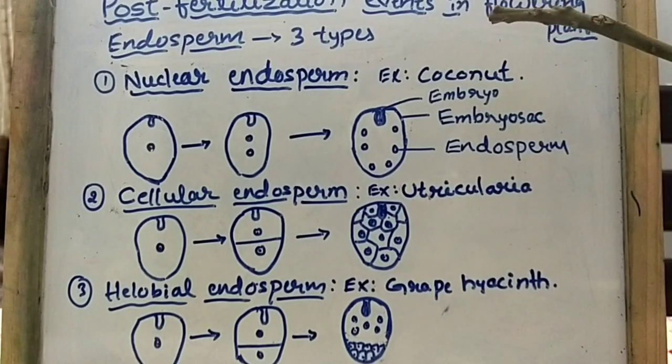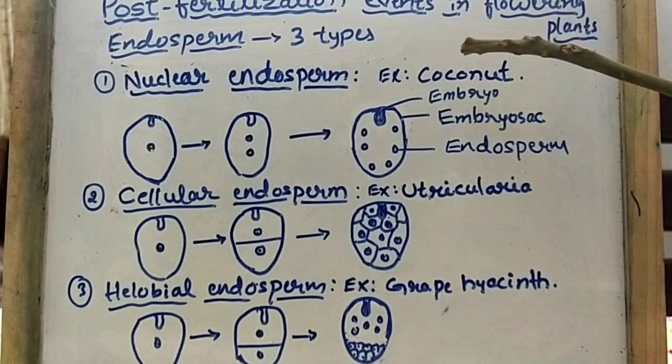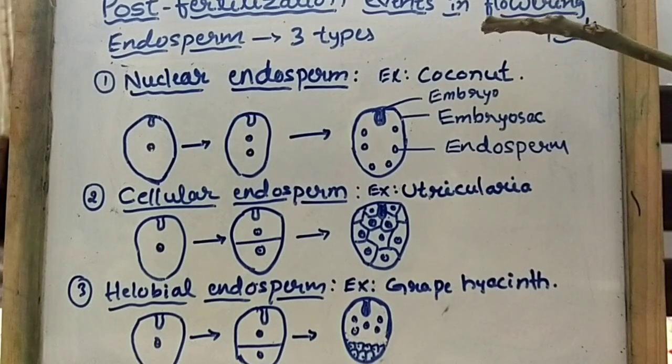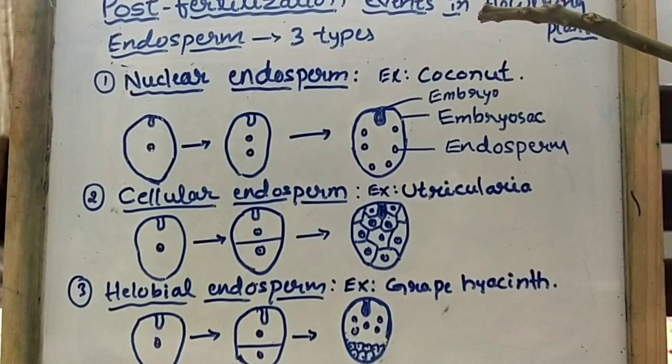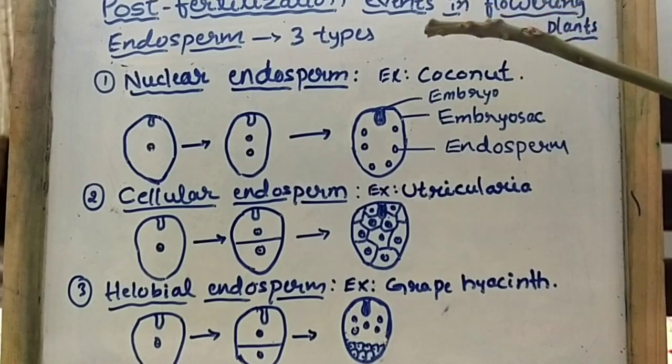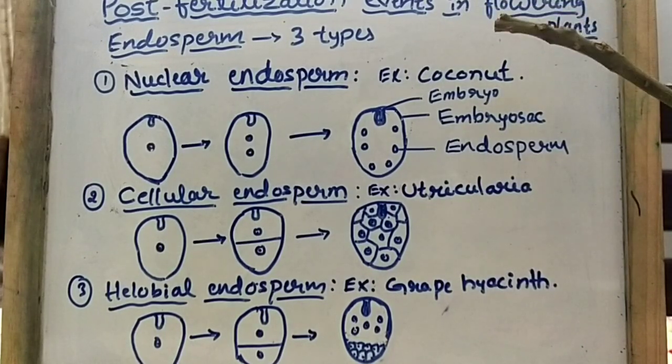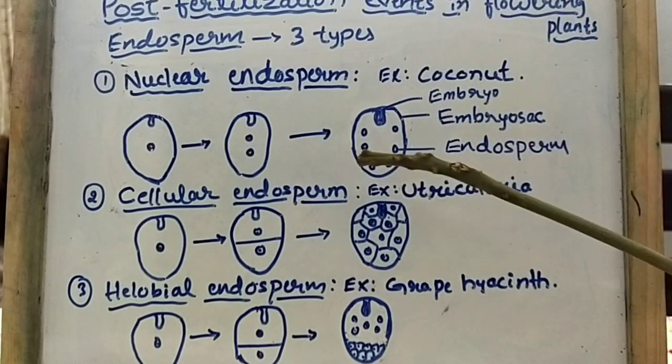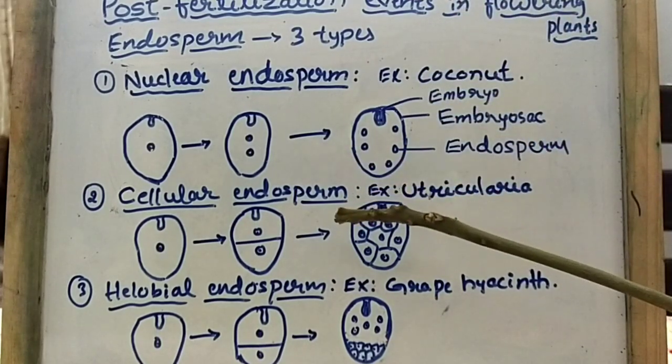That's why it is in a liquid form, because we don't have any kind of wall formation. So that's why it is in liquid form in the coconut. Understood, students? So this is about nuclear endosperm. The second one is the cellular endosperm.